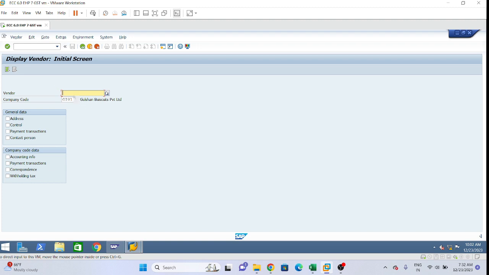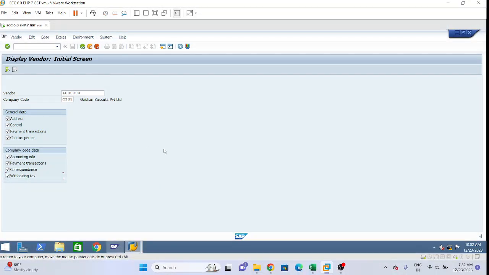Now, if you have answered what is there in the general data, we need to tick all of these first. Tick means select. We are selecting all of these. Why is the tick coming? Because we want to see which details. If you want to see only payment transaction, then you only tick payment transaction and you will see only payment transaction. If you want to see the accounting information, then you will see the accounting information. So that is for the selection purpose.